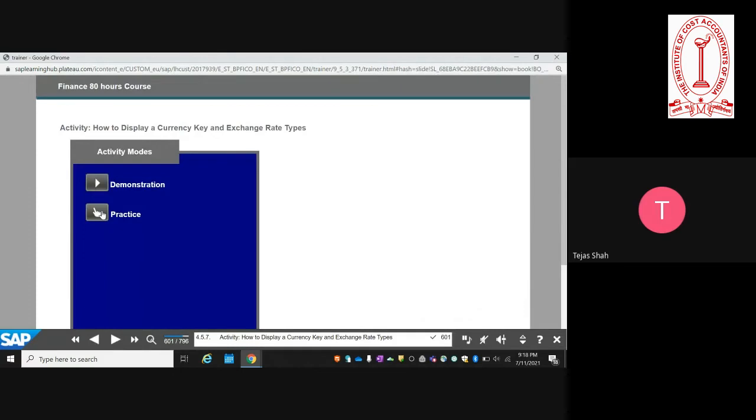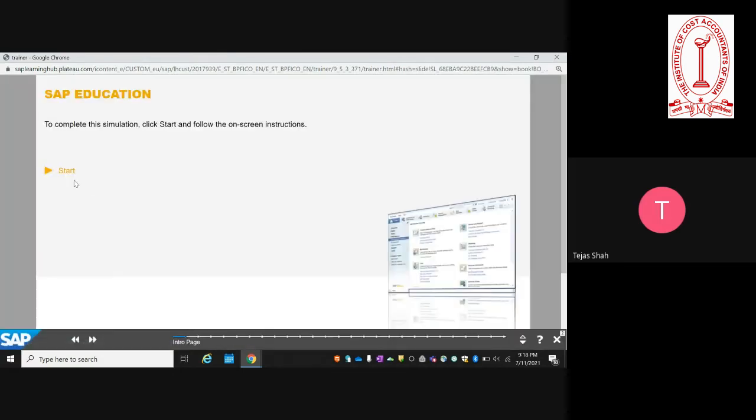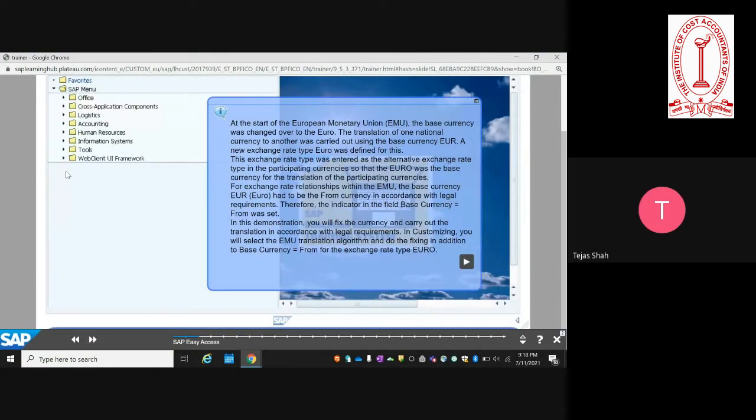Sir, which are the other exchange rate types, M and P, and what is the difference between them? So you have an average exchange rate type. M is for the average. There are other exchange rate types also which are provided in the system. But how does it differ in an actual transaction during booking?